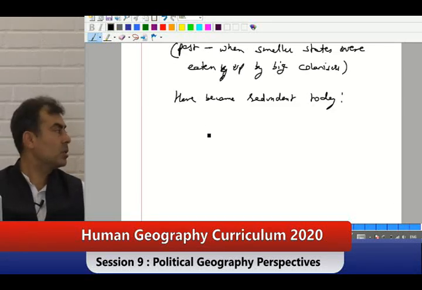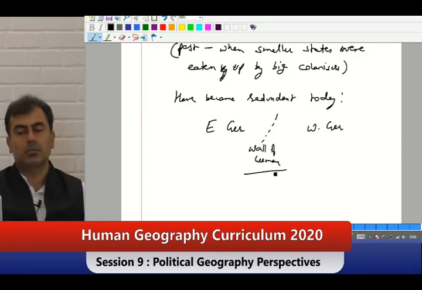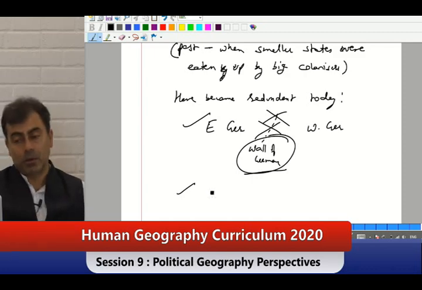Say for example, have you heard of East Germany and West Germany? East Germany, West Germany separated by the wall of Germany. Yes, this wall was removed. So German wall. Somebody gave the example of Great Wall of China.